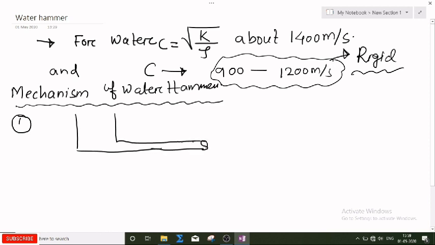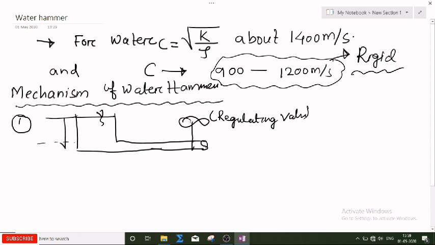Now what will happen here? I am inserting one regulating valve at this point. This is called a regulating valve. This is my head of the pipe, head H. If the pipe is frictionless, then head at each section will be H, because there is no head loss due to friction.